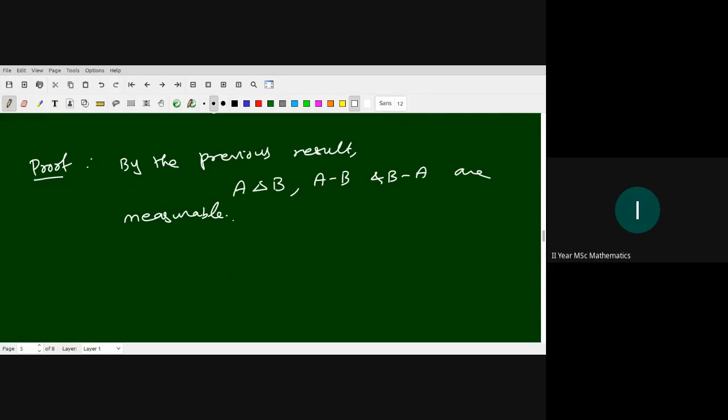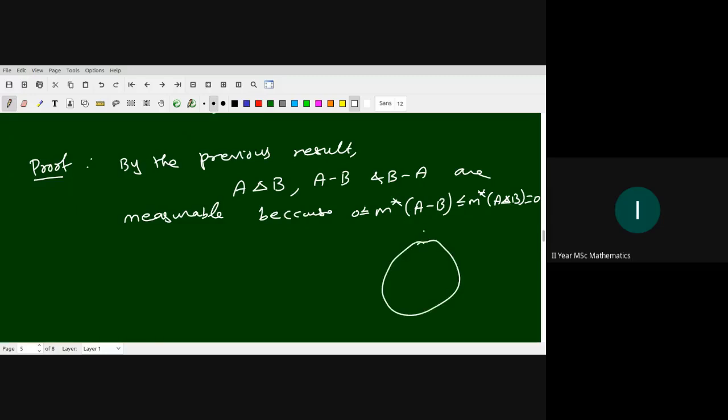Why? Because M star of A difference B is a subset of A delta B, so this is less than or equal to M star of A delta B, which is 0. It's greater than or equal to 0. So M star of A minus B is 0. So A minus B is also measurable.